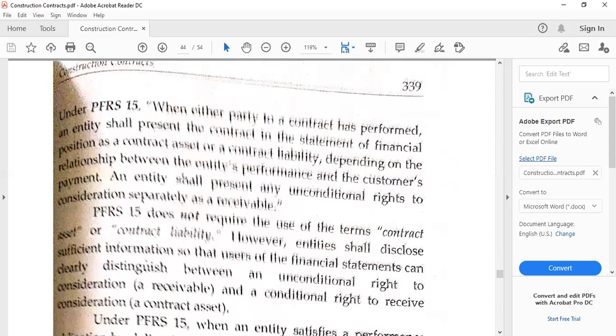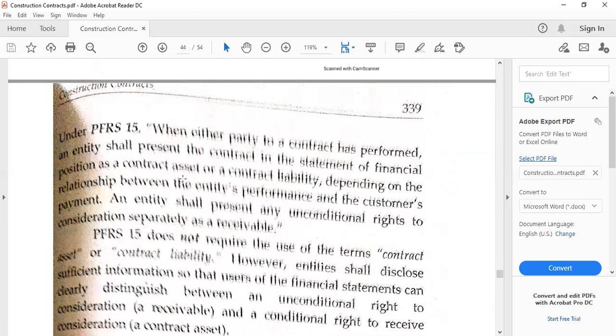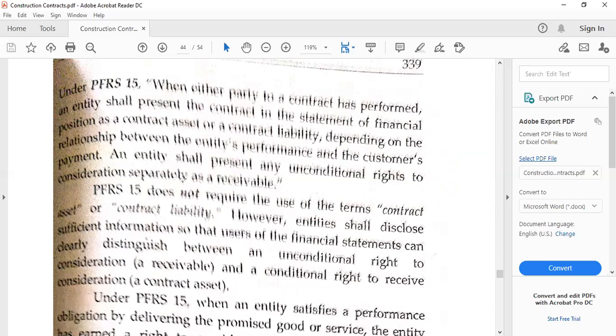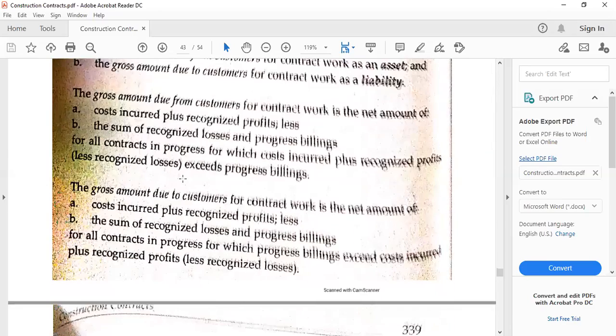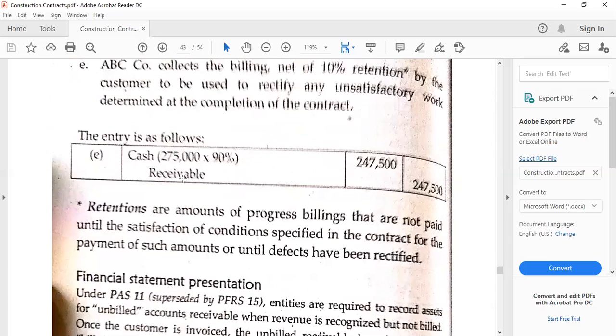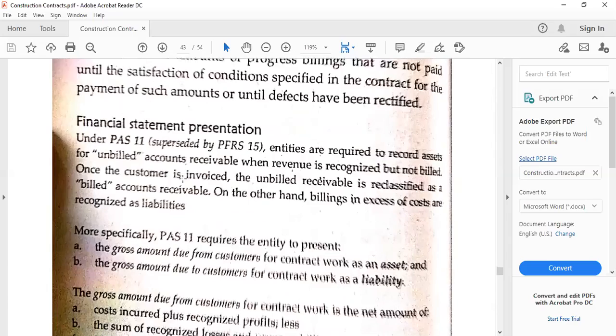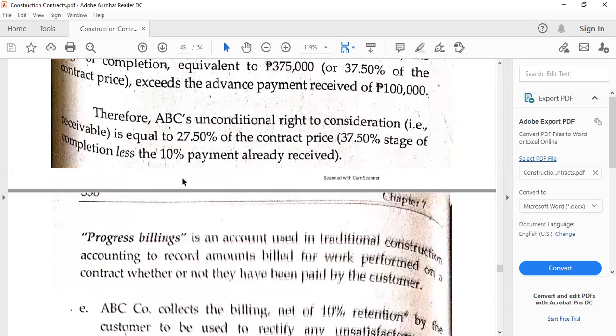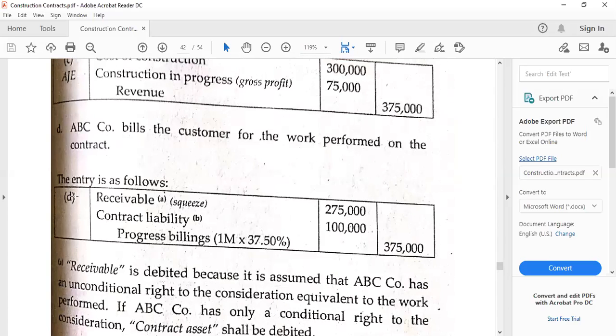And then under IFRS 15, as what we said, because of the terms contract asset or contract liability, we can also add more account titles. So that's why we have to recognize, as what I've said again, that progress billings will have to be recognized together with the recognition of a receivable, for example, or a contract asset.